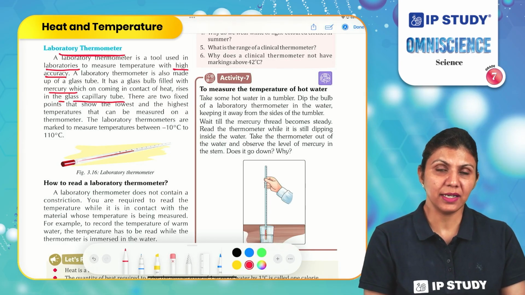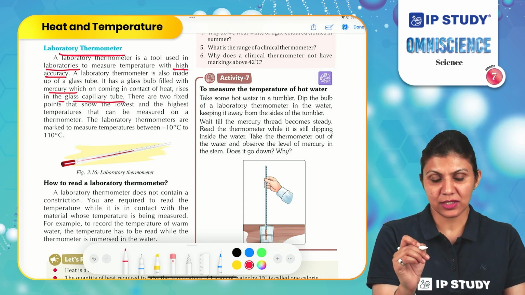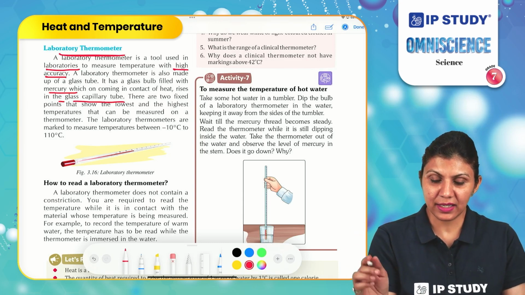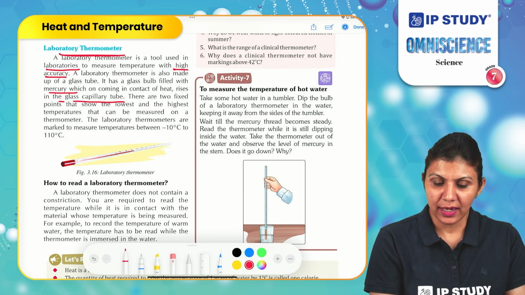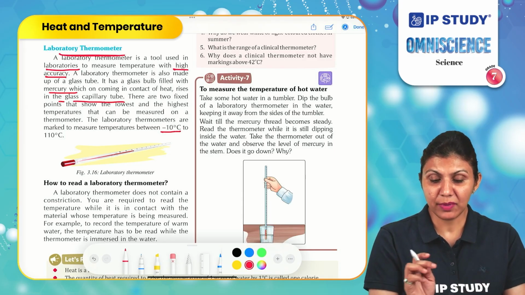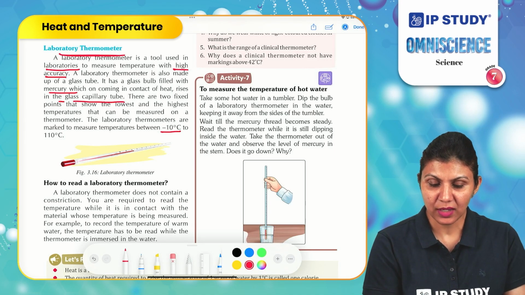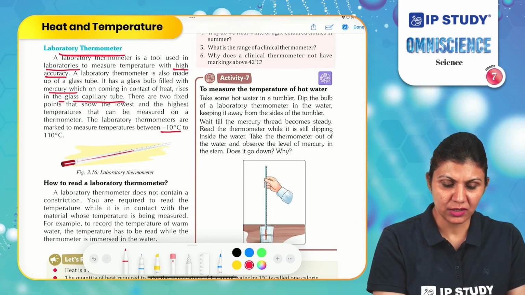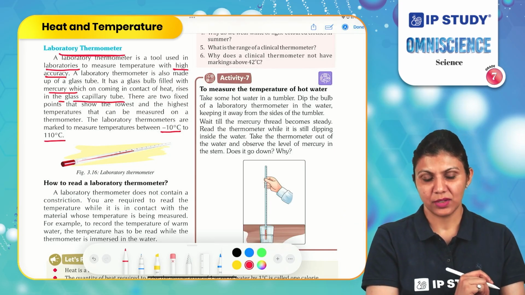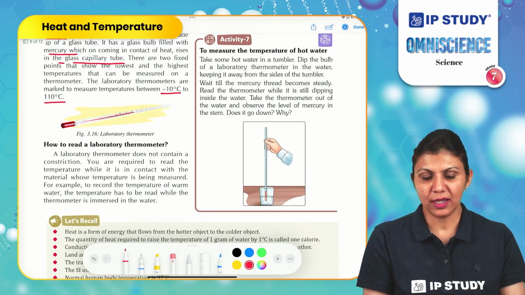What is that reading? From minus 10 degrees Celsius to 110 degrees Celsius. So it can be used to measure temperature as low as minus 10 degrees Celsius or as high as 110 degrees Celsius.